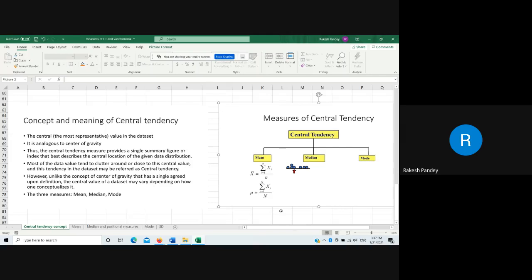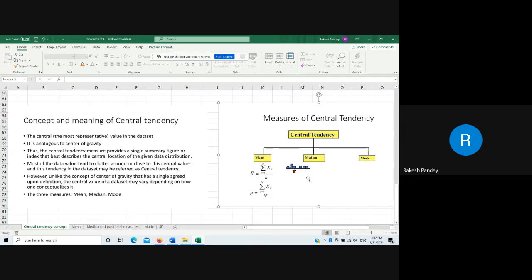So this is mean, another measure of central tendency is median. You can see that I have tried to depict this. Here you can see that there are three data values below this and there are three data values above it.